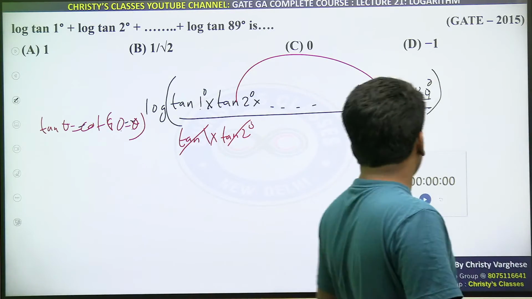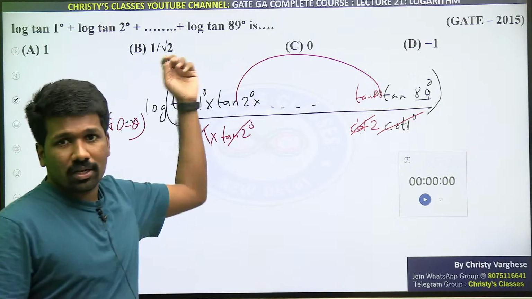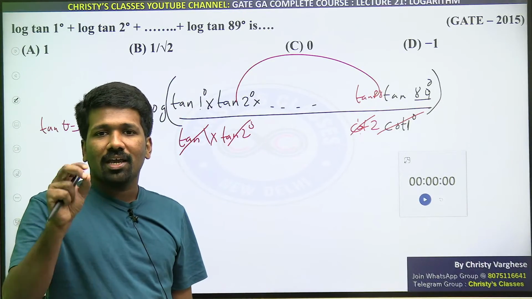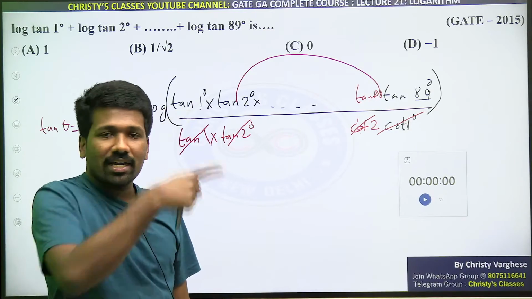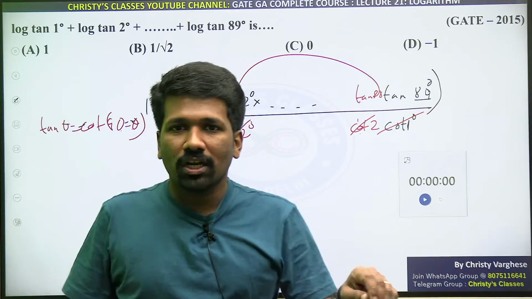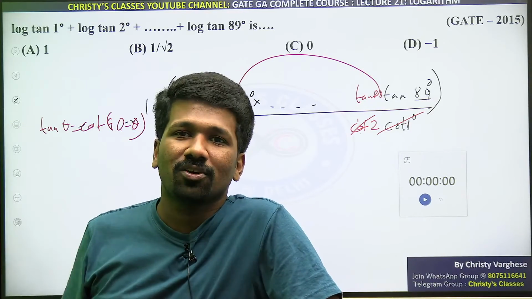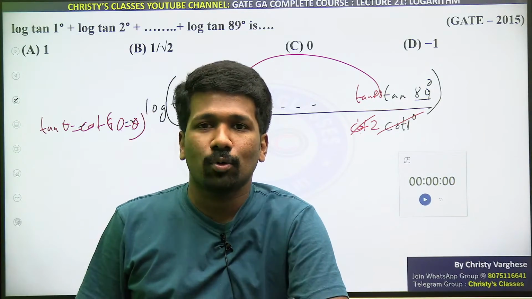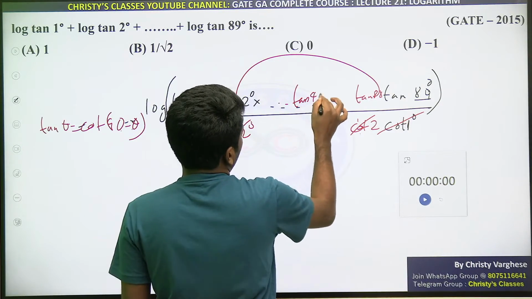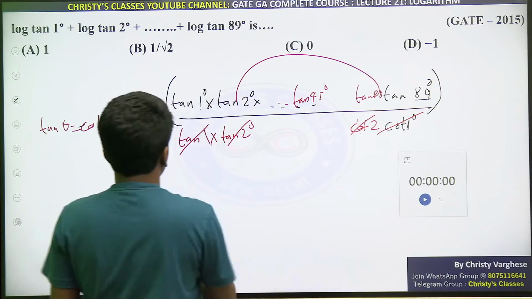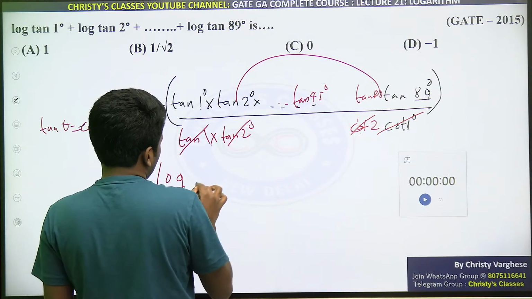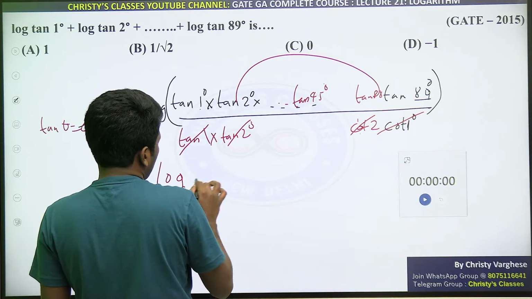Look at this, there are not 90 values, there are only 89 values. So pairing them up, you can only pair up 88 values. First and last, second and second last, third and third last, fourth and fourth last, up to 44th and 44th last. After that, the 45th term will be alone. That will not get a pair. That is tan 45 will not get a pair. That will remain. What is tan 45?